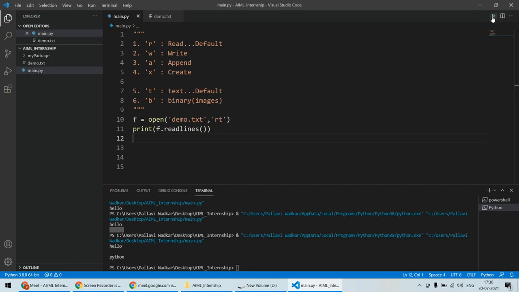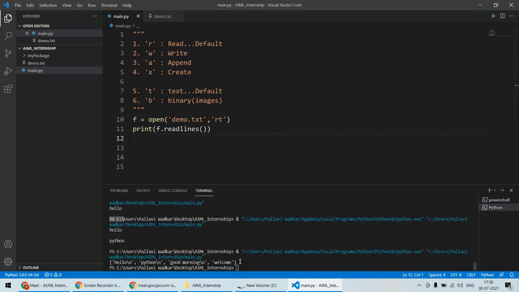So if I run this one, you will see something interesting has happened. It has printed, again, keep in mind, square brackets. Square bracket is nothing but the list. Whenever something is written inside square brackets in Python, that means it is a list. Inside a list, we put comma separated values. We have seen that while discussing the list data type in Python. So we have created a list and every value was separated by a comma.